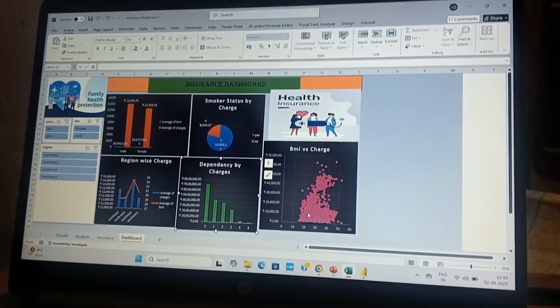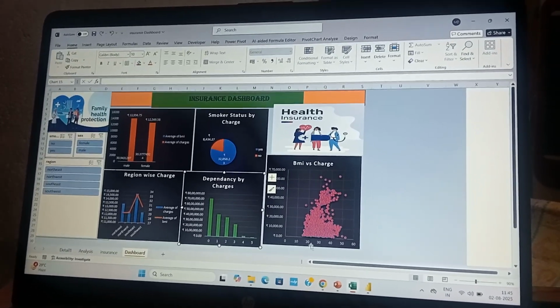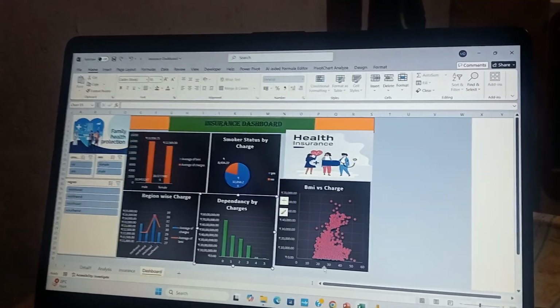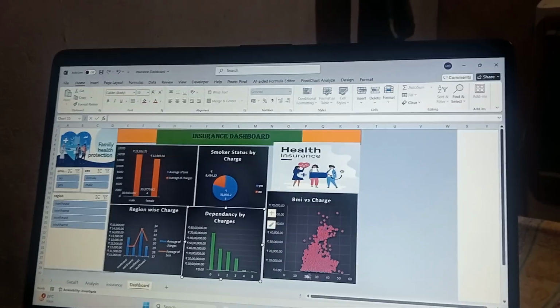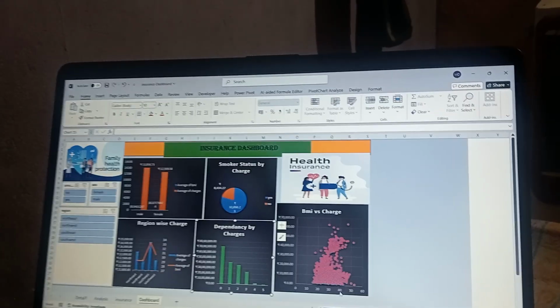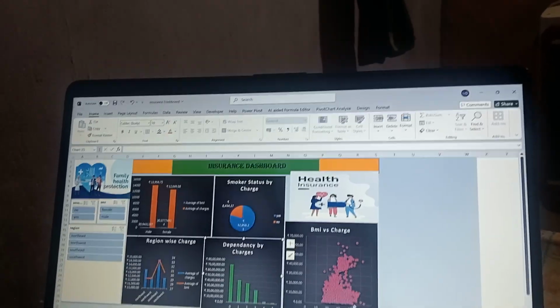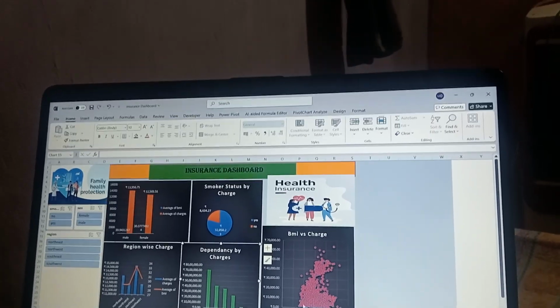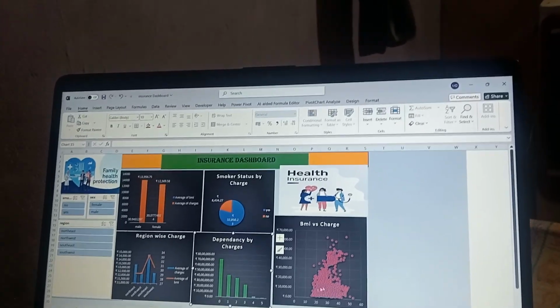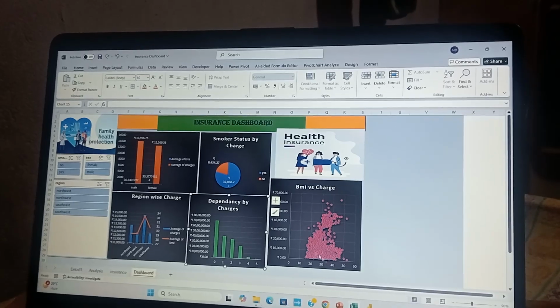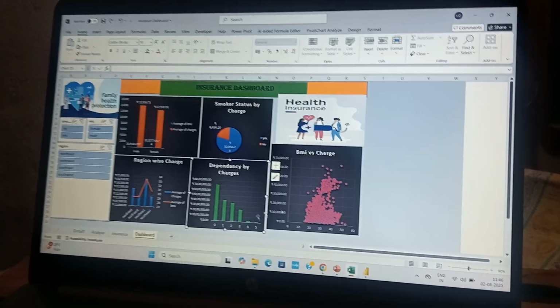Around 20 it is good, and between 25 and 30 there are more people. At 40, and after 45 or 50, it is very high and a very dangerous situation, and they spend more money. So it is not a good thing.